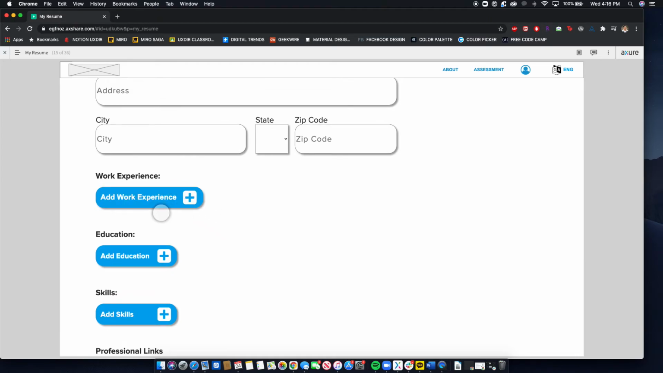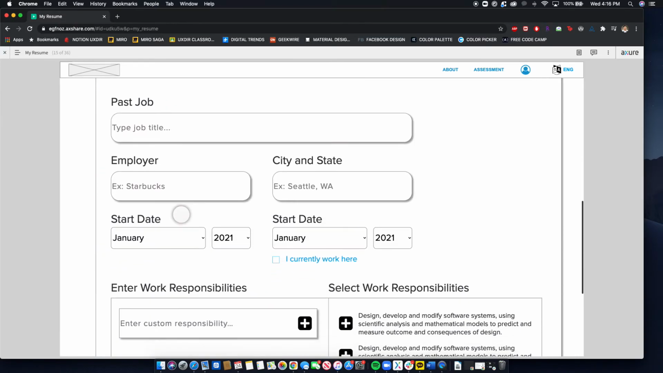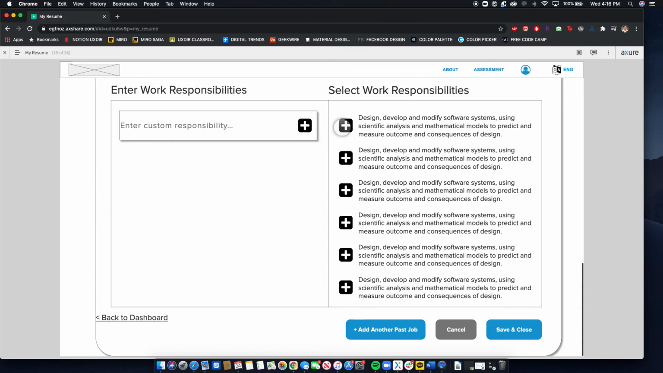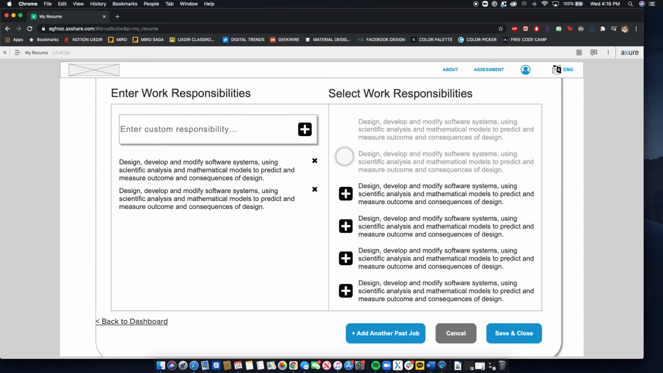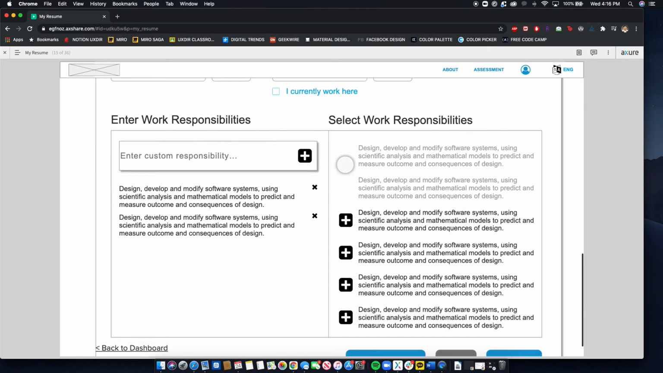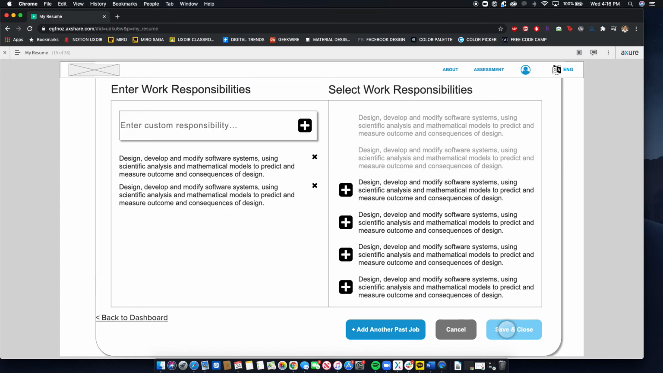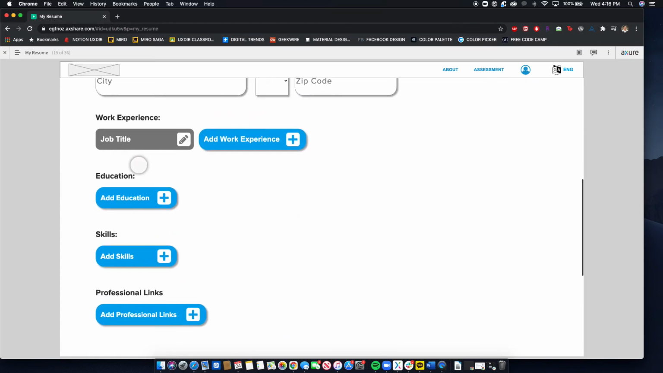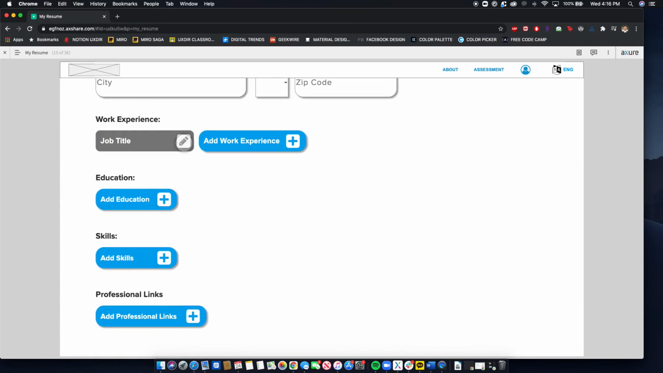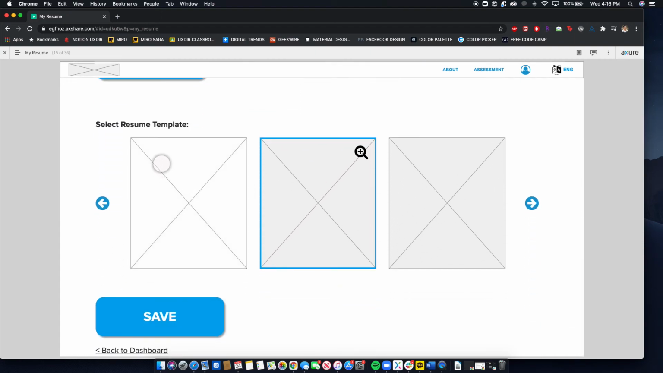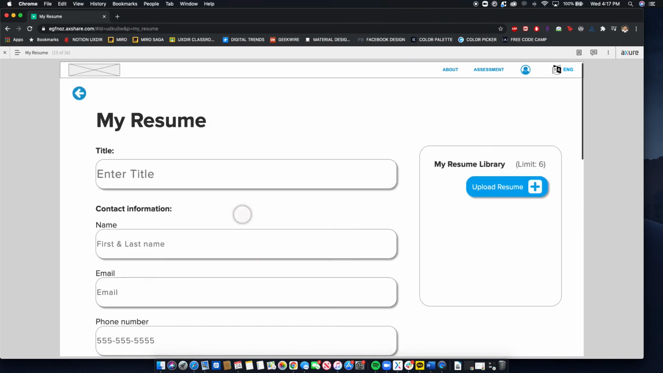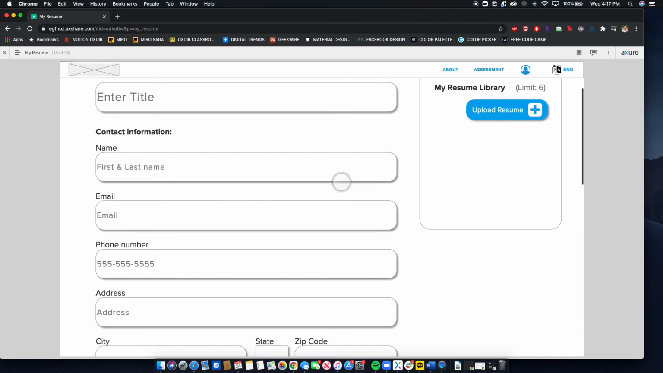And if they want to add their work experience, they can click this. A pop-up will come up. And they can add different responsibilities that they've done in the past. And through that, they can go ahead and save and close. And it will have the job title here for them. They can go ahead and edit it if they want. But through this, they can select a different resume template that they like, and they can save, and then it will export that resume for them. So this is our website.